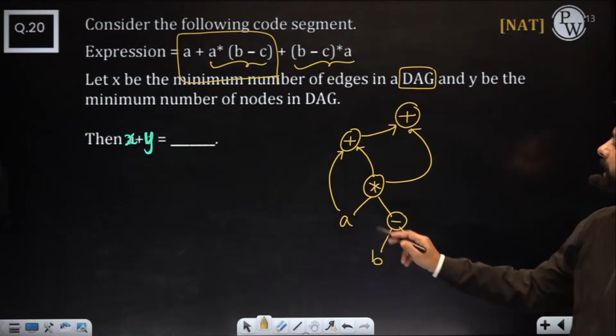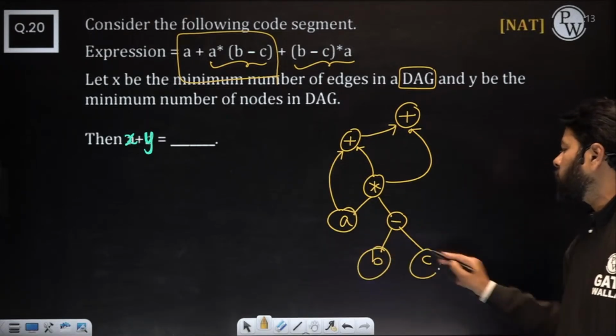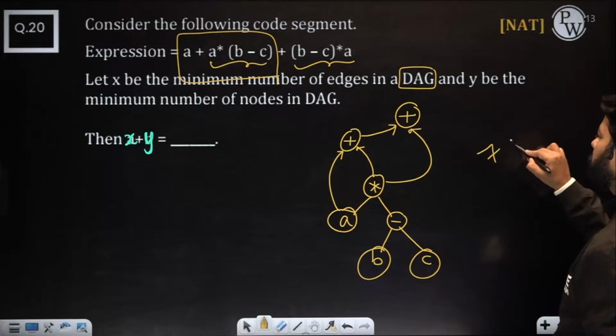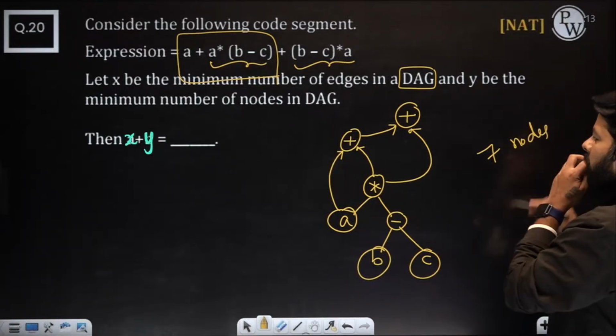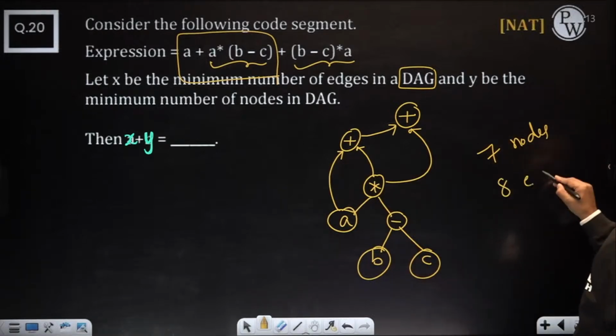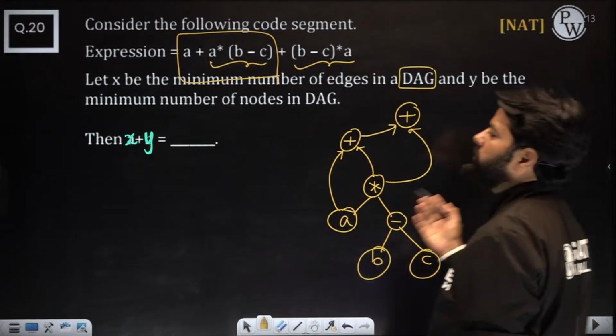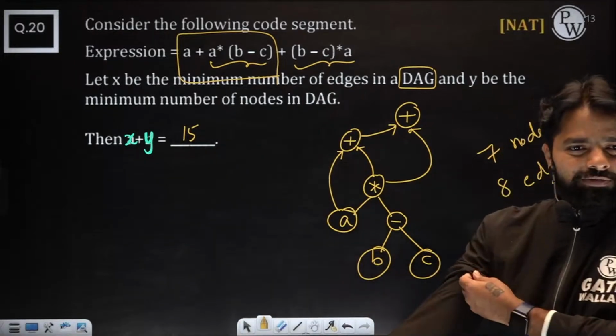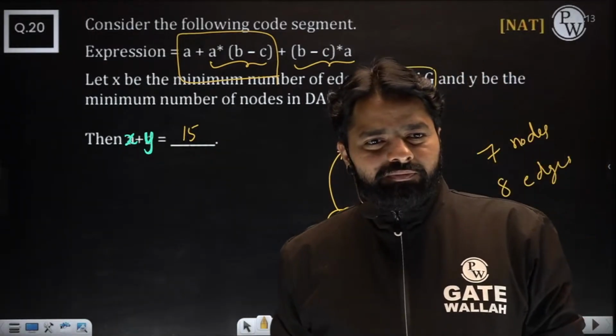And how many nodes? Adjust this also a node, this also a node, this also a node. So 1, 2, 3, 4, 5, 6, 7. 7 nodes. How many edges? 1, 2, 3, 4, 5, 6, 7, 8. 8 edges. So just you need to do X plus 5 is 15. Right, I think you got the answer for everyone, right? Great.